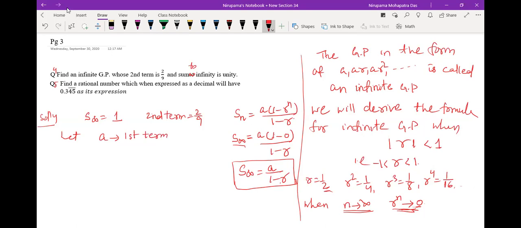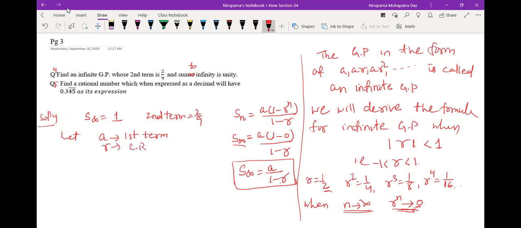Now how to find r and A? Here you see, the second term is given and S infinity is given. So we can write here, r is the common ratio.